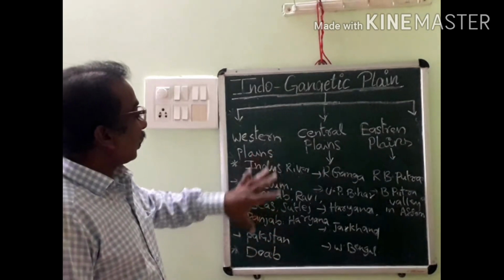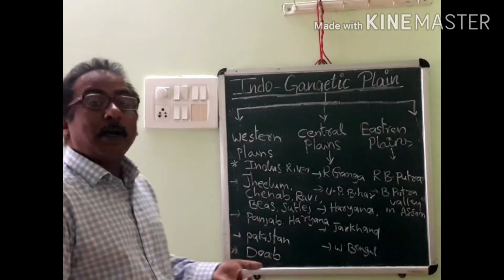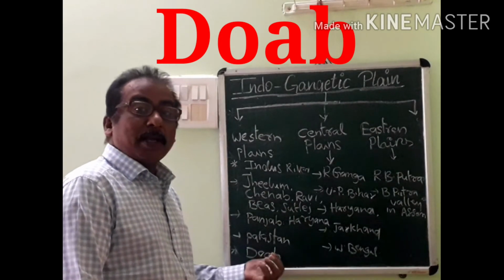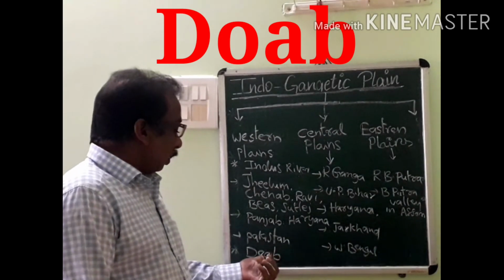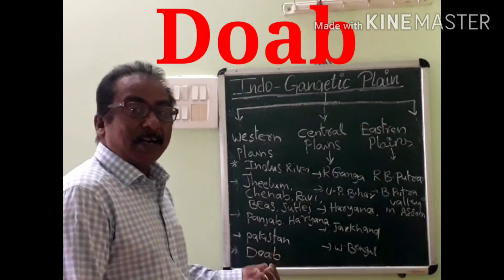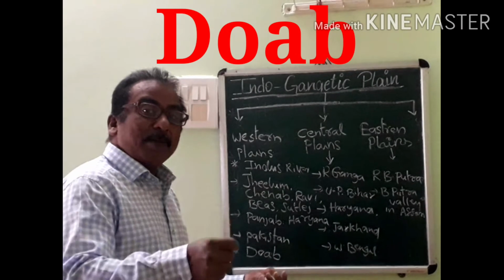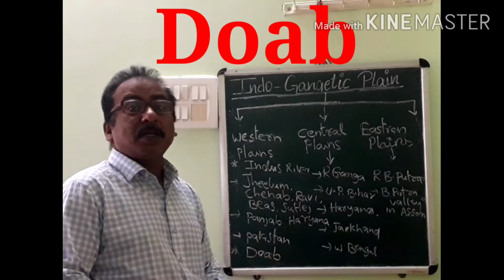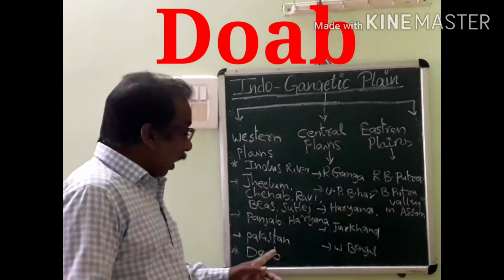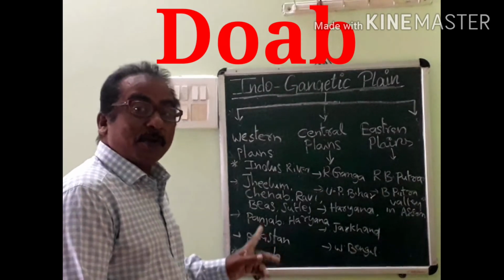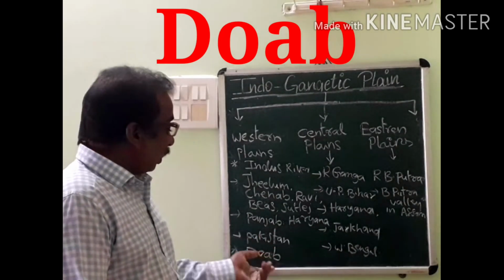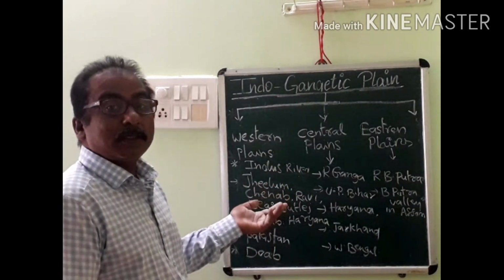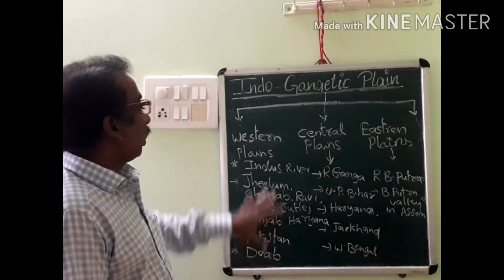Here in this western plains, we have to remember one important landform, that is the Doabs, or Doab. So what is meant by Doab? It is a very important examination point, children. We have to remember Doab is a fertile land lying between two rivers. Between two rivers, generally we call it a delta form. Like the delta form is formed as fertile land, that fertile land is called a Doab. These appear between the Indus tributaries, that is Jhelum, Chenab, Ravi, Beas, Sutlej. Okay, so these are the major information regarding the western plains.